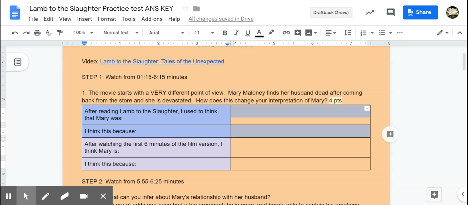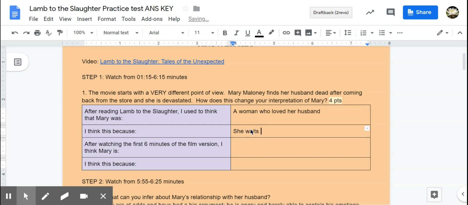So after reading Lamb to the Slaughter, I used to think that Mary was a woman who loved her husband, because when we first meet Mary in the short story, it is very much about her waiting excitedly for him to get home. That's one reason, because she waits with excitement for her husband to return home.